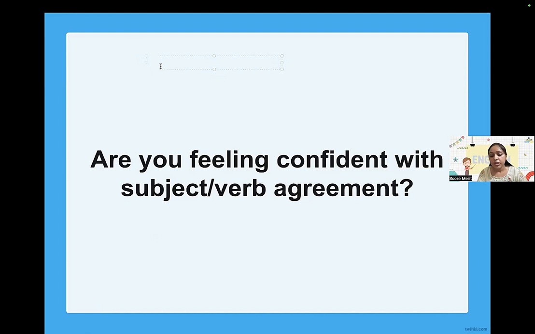So, when I'm talking about subject, always remember this: subject could be a noun or a pronoun. Next, I'm talking about verb. Verb here could be a main verb or a helping verb. I'm talking about both. If you think I'm talking about only one thing, no, I'm talking about main verb also, and helping verb also, and that's what they are trying to explain here.